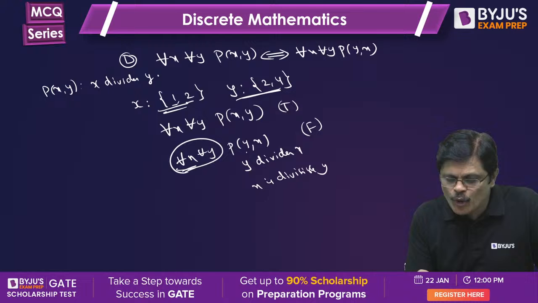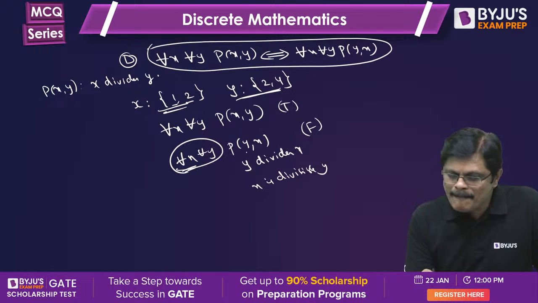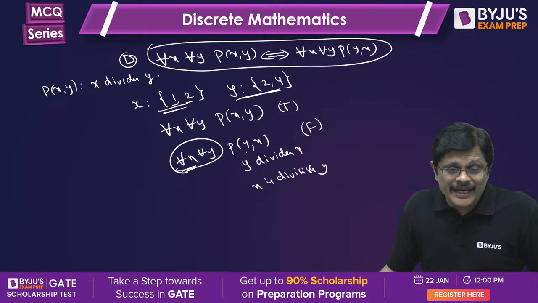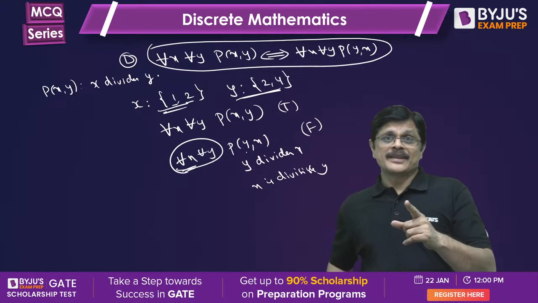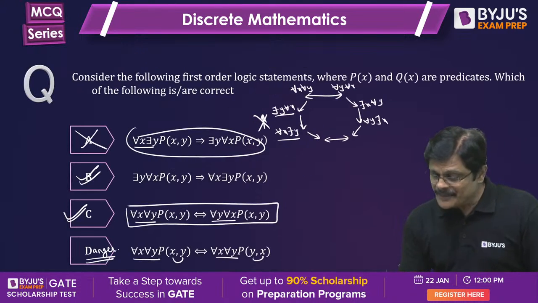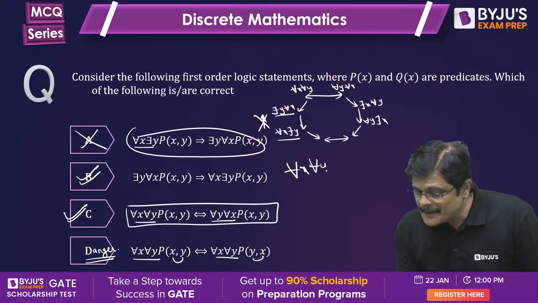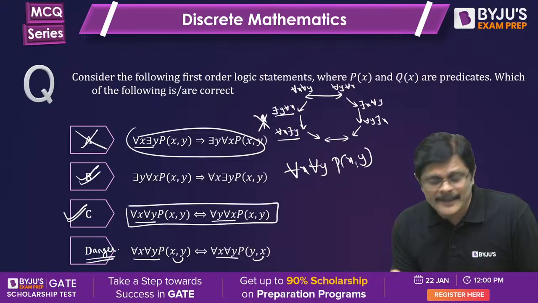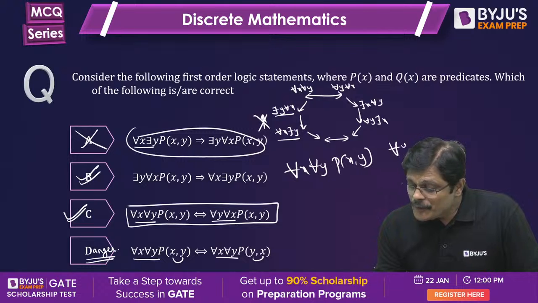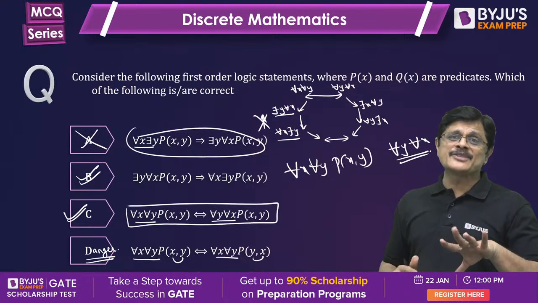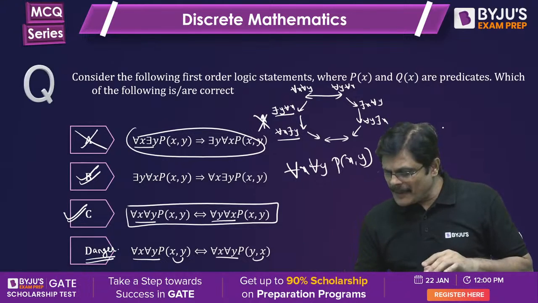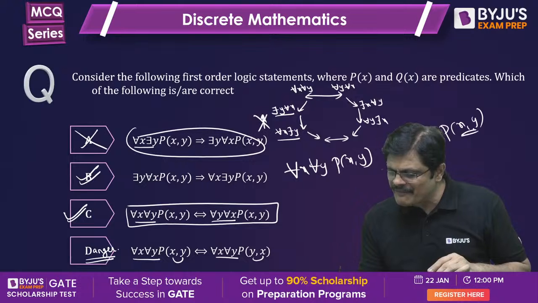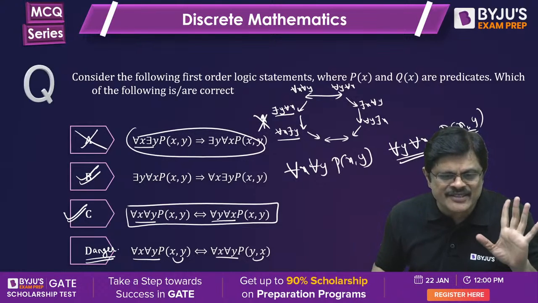Dangerous. This is the most important dangerous mistake which people make, and it is the biggest pitfall. You need to remember this. See this one: for all x, for all y, Pxy, you can interchange the quantifiers. Here what happens when you interchange the quantifiers, you are saying y in terms of x, but never interchange the x and y values, my dear friend. Never interchange the x and y values.